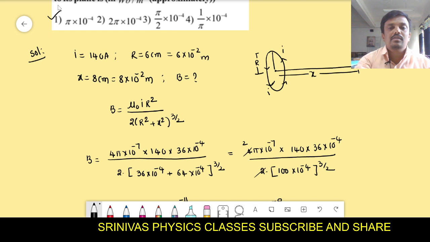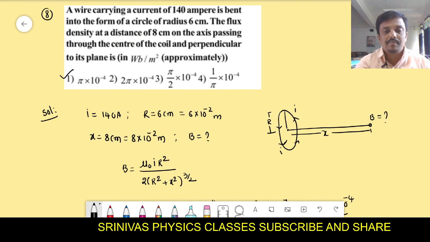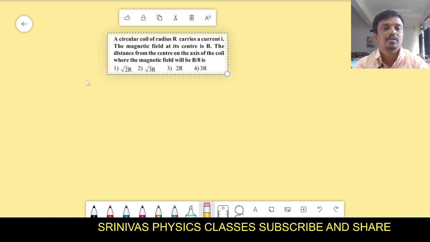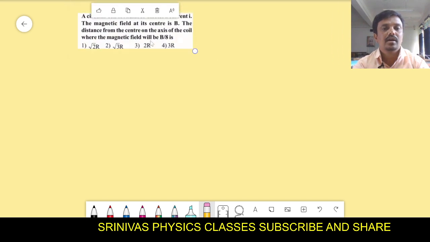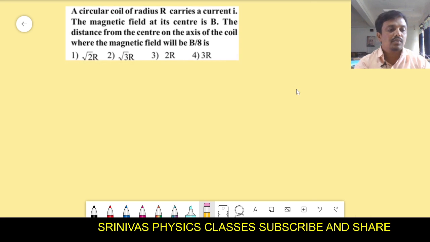Okay, this is our eighth problem. Let us go for the next problem. You take the screenshot and note everything. Next I am going to explain the ninth problem. What are they asking in this? It is very simple.